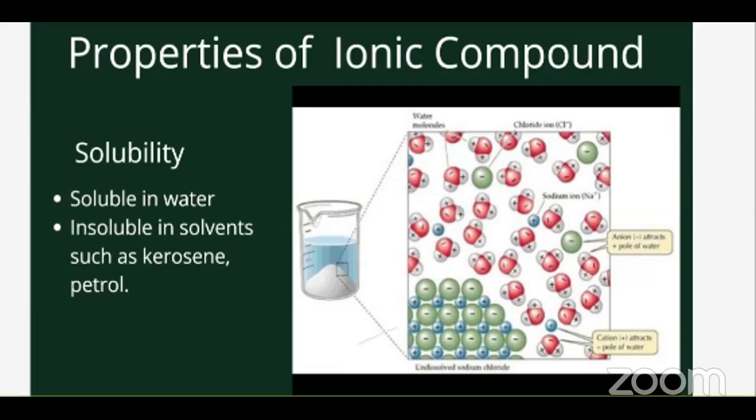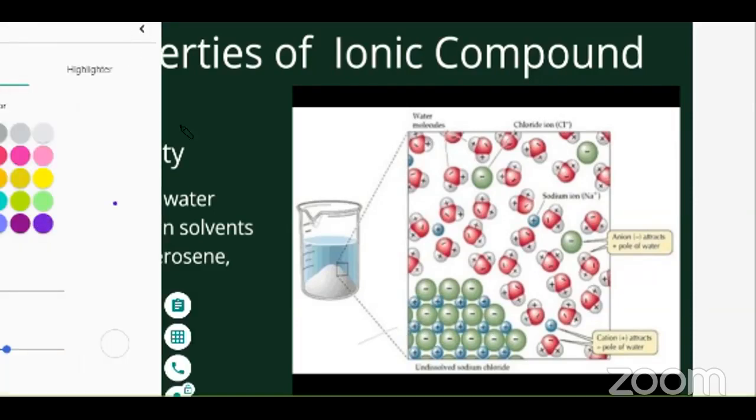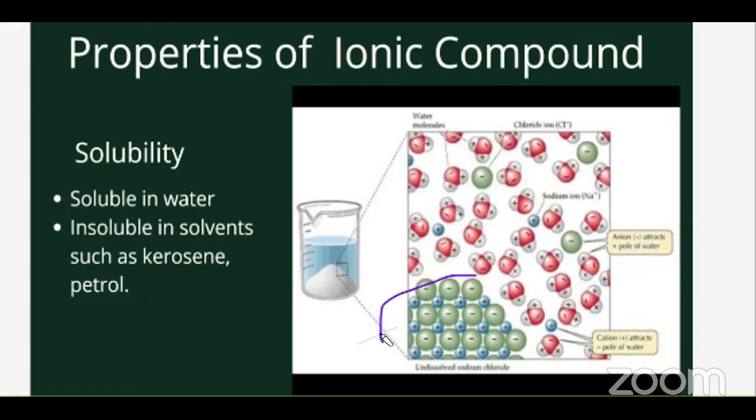One minute, let me change the color of my pen. Yes, this one. If you see here, the bottom picture, that is the structure of the salt powder. So you can see these small tiny blue balls are sodium, the green balls are chlorine. Size wise, sodium is smaller than chlorine. So this is the ionic structure of the salt.